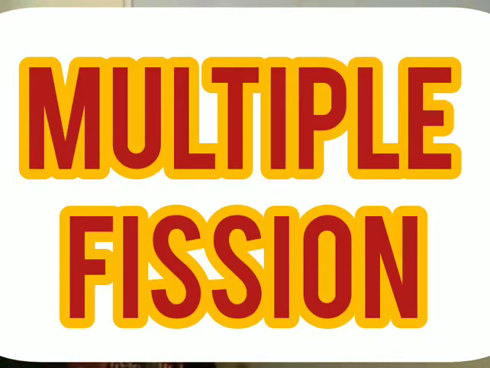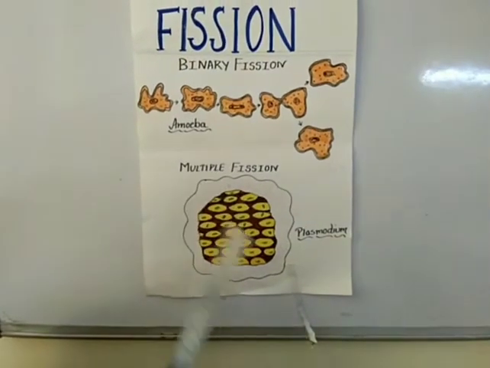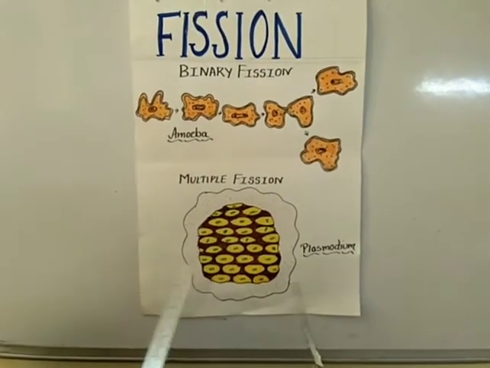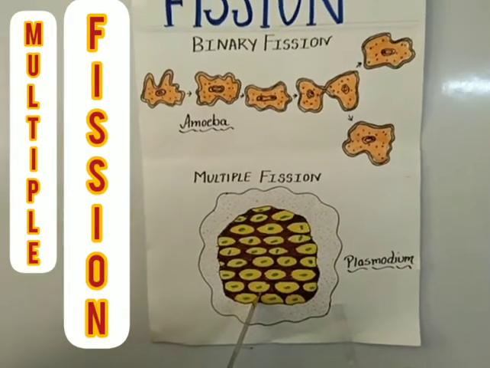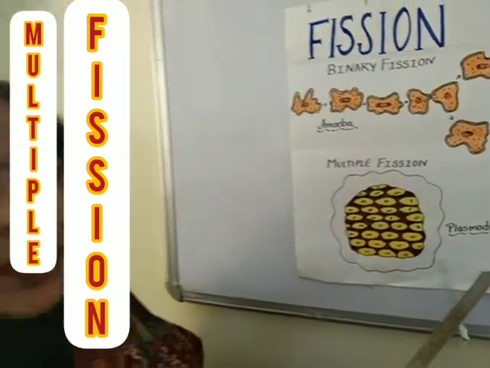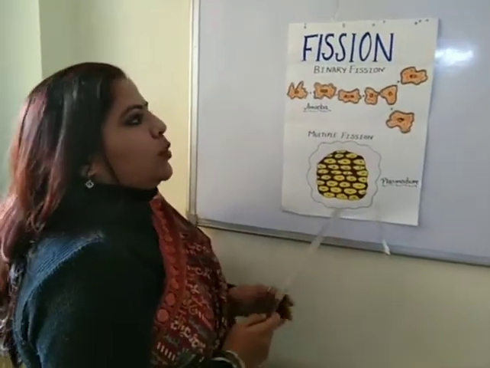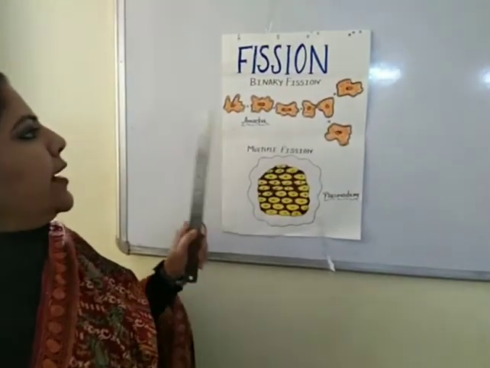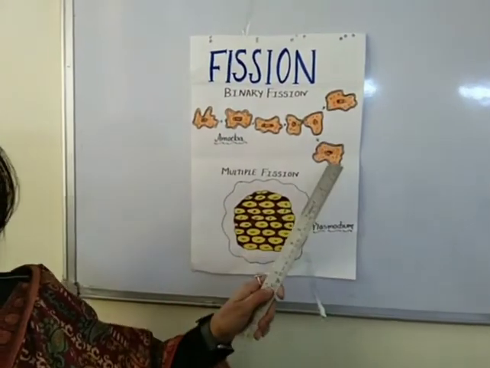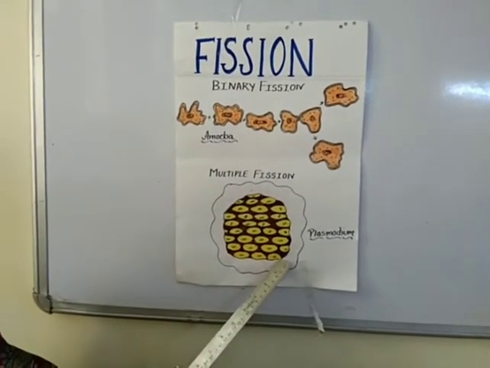Now the next type of fission is multiple fission. As the name suggests, multiple means many. Here the single parent gives rise to many daughter cells, and this happens in the case of Plasmodium, which is a malarial parasite. The basic difference between binary fission and multiple fission is that in binary fission two daughter cells are formed, and in multiple fission many daughter cells are formed.